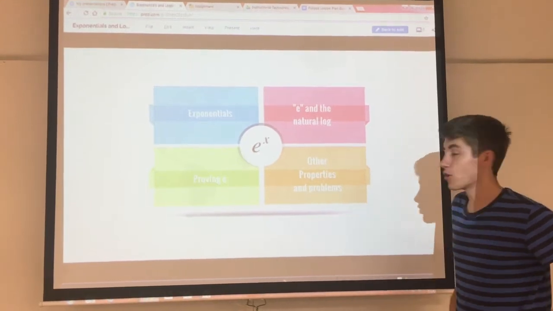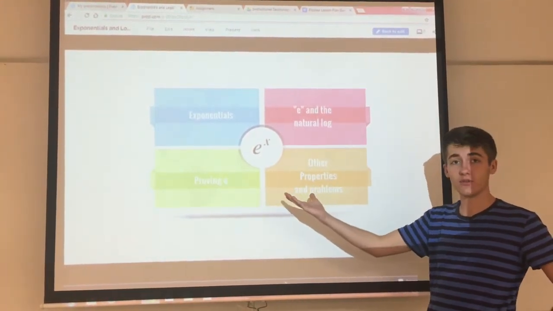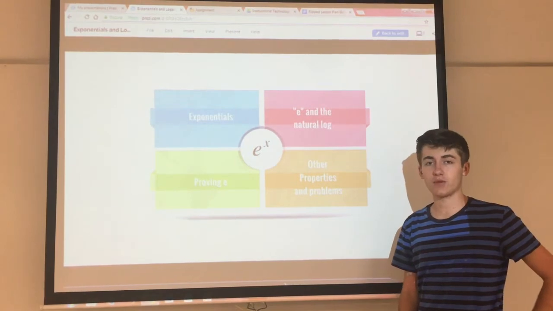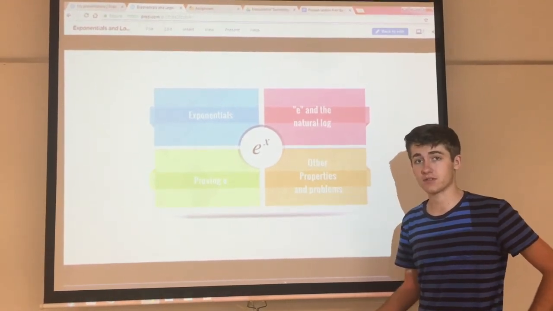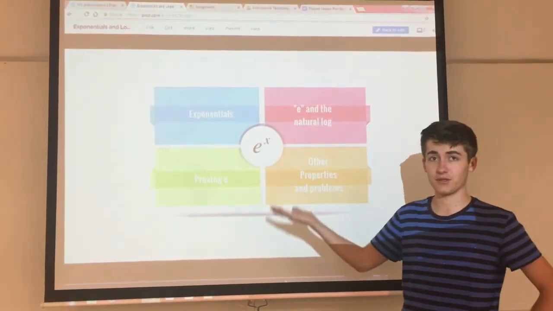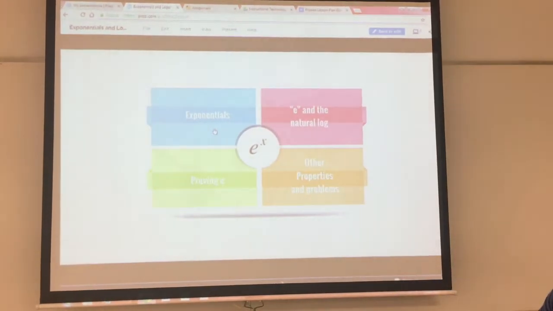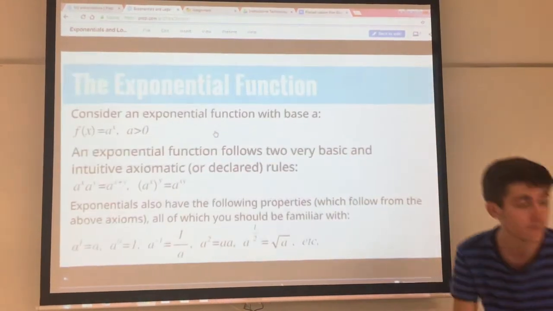Hello students, today we're going to be learning about exponentials and logarithms. I'm assuming that you already have your requisite knowledge on limits and derivatives to start with, since that's what you would need to get to this part of a calculus class anyway. So let's get this presentation started.